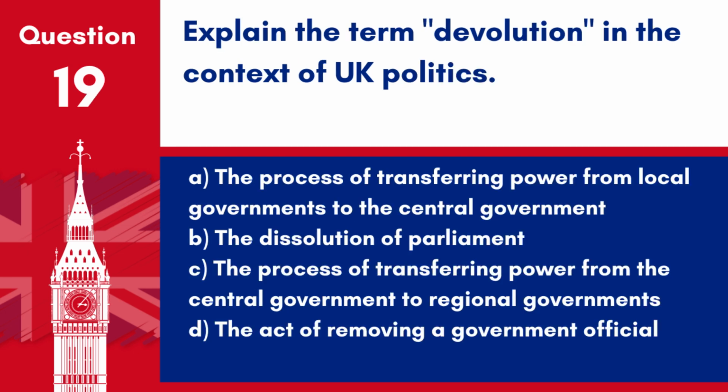Question 19. Explain the term devolution in the context of UK politics. A. The process of transferring power from local governments to the central government. B. The dissolution of Parliament. C. The process of transferring power from the central government to regional governments. D. The act of removing a government official. Answer: C. The process of transferring power from the central government to regional governments. Devolution in UK politics refers to the transferring of powers to Scotland, Wales, Northern Ireland and regional assemblies.